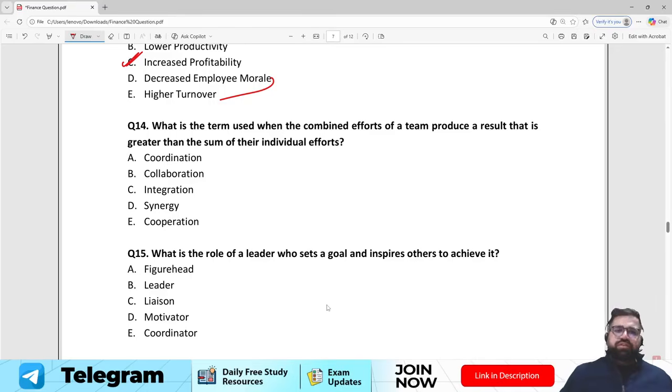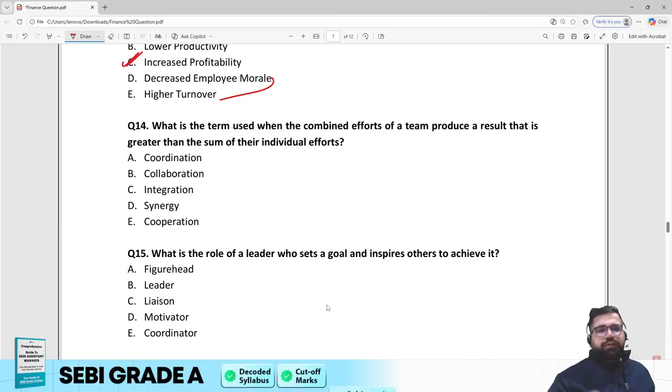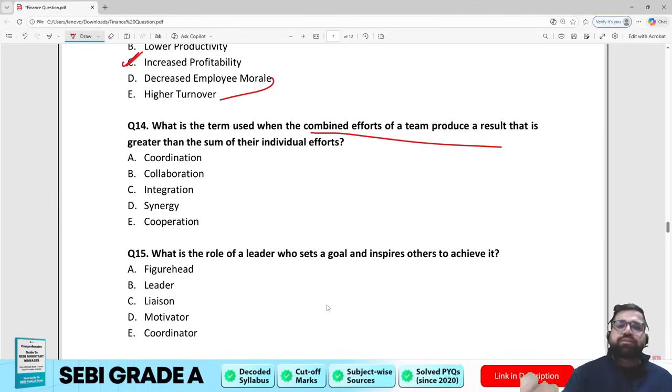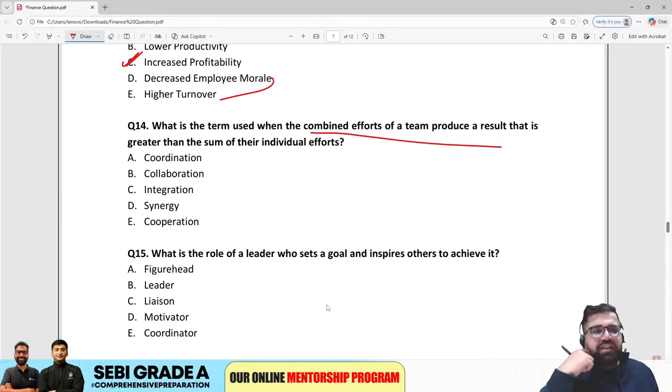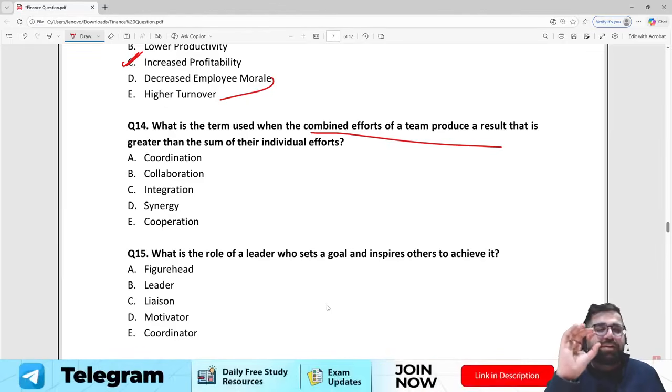Question number 14. What is the term used when the combined efforts of the team produce a result that is greater than the sum of the individual efforts? So over here you have the combined efforts of the team, right? Collaboration, coordination, integration, synergy or cooperation. Now this question looks tough because all the options are kind of close to each other, but we are providing the correct answer as option number D, which is synergy.